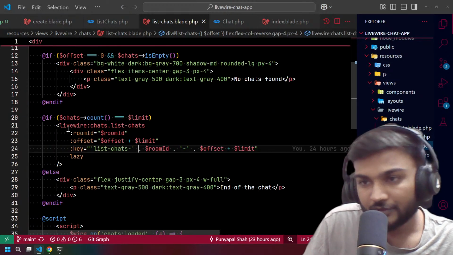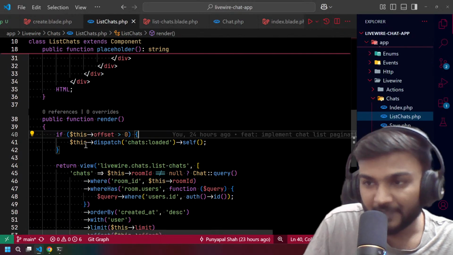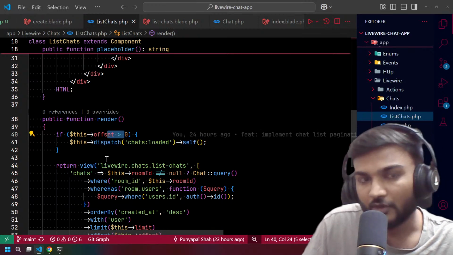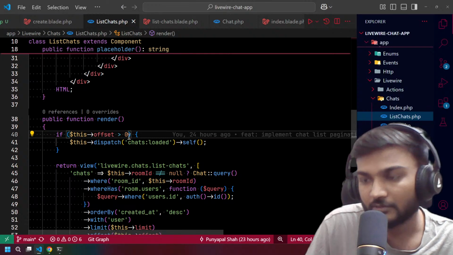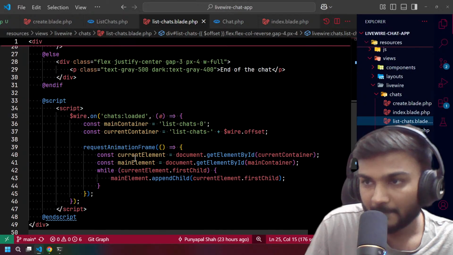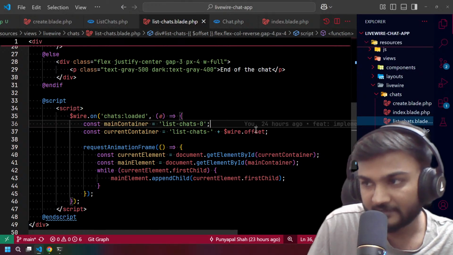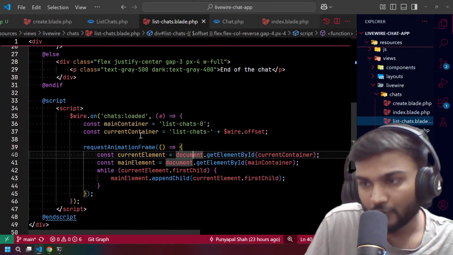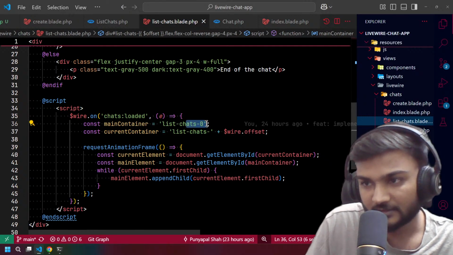And we dispatch a chat loaded event to self when the offset is greater than 0. If the offset is 0, that means it is the main container, and if the offset is not 0, the container is not the main container. So on the second recursion we will have offset as 10 most probably, right? So we will move all the chats from the offset 10 container to the offset 0 container, right?